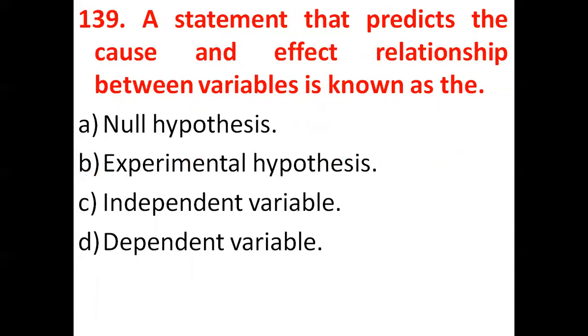So the next question is, a statement that predicts the cause and effect relationship between the variables is known as: here options are given, null hypothesis, experimental hypothesis, independent variables, and dependent variables. So our correct answer will be experimental hypothesis. Experimental hypothesis tests the cause and effect relationship between the two variables. So option B is the correct answer.